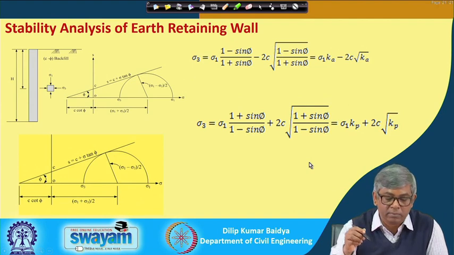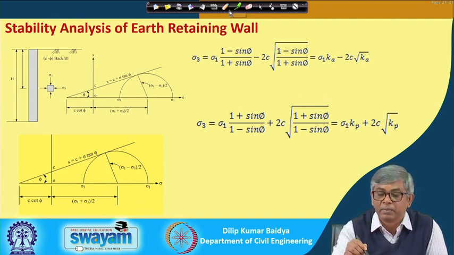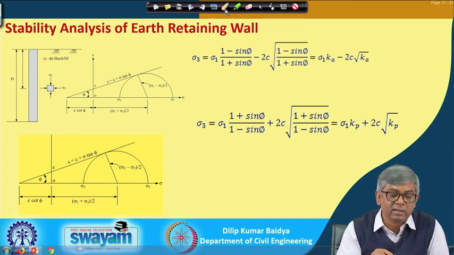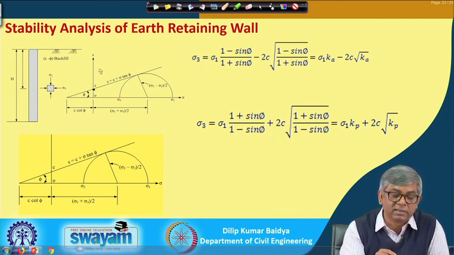And similarly, now when there is c-phi soil, then this envelope will not pass through the origin; it will intersect the y axis at c, and it will meet the x axis somewhere here.